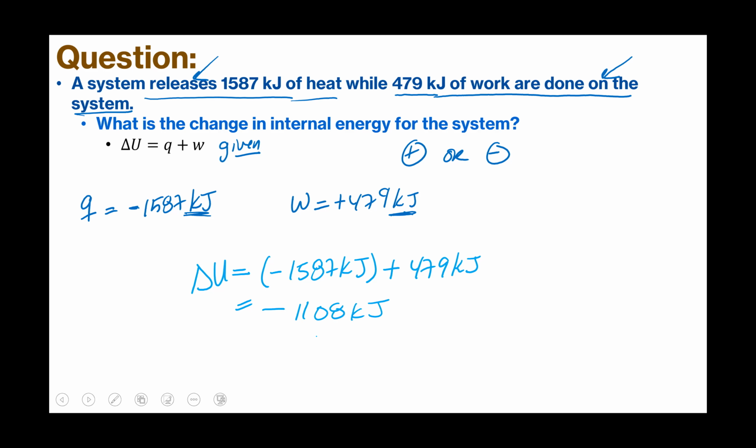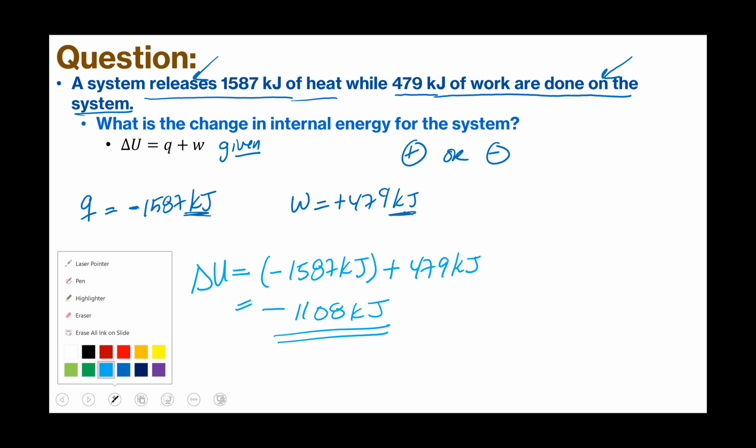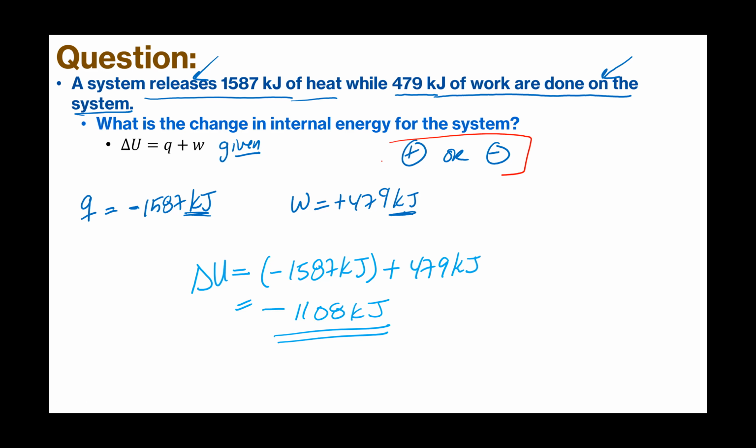And that's the right number of significant figures because both of these have zero decimal places. I didn't ask for a particular unit, so we can leave this in kilojoules. That's our delta U. So overall, energy is leaving the system and going into the surroundings. If you have any questions, let me know. We're going to get some practice on this as we go. The big thing with this is figuring out if the heat or the work is positive or negative. That is the crucial step.